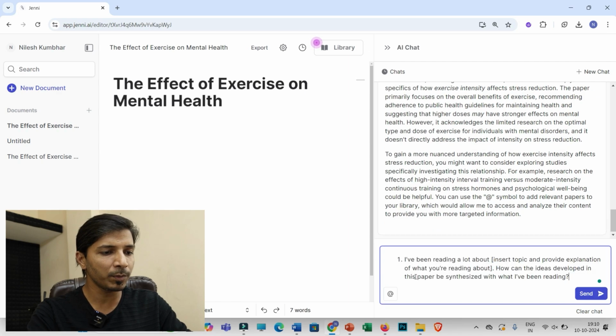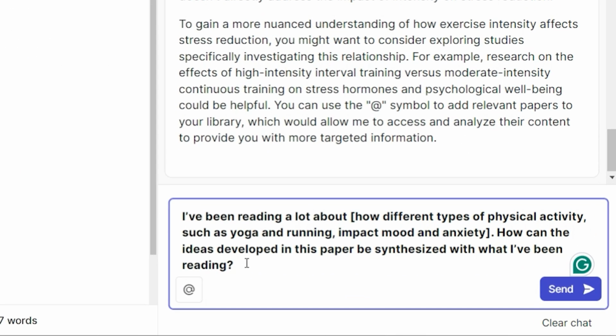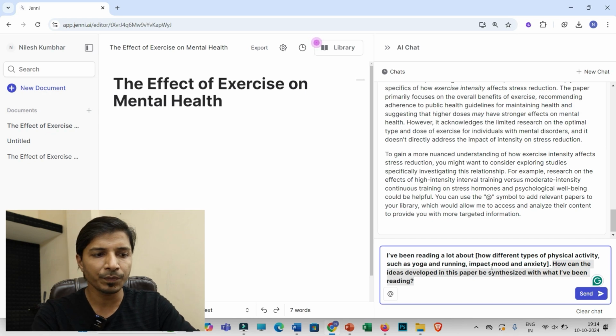So let us discuss the fifth prompt. So this is the fifth prompt. I have been reading a lot about, so within the bracket you have to mention your topic and a little more explanation. I have mentioned how different types of physical activities such as yoga and running impact mood and affect mental health, and then how can the ideas developed in these papers, you may have to select multiple papers, be synthesized with what I have been reading. It means how I can apply the ideas those different research articles have presented in order to understand my topic, the topic that I am reading.